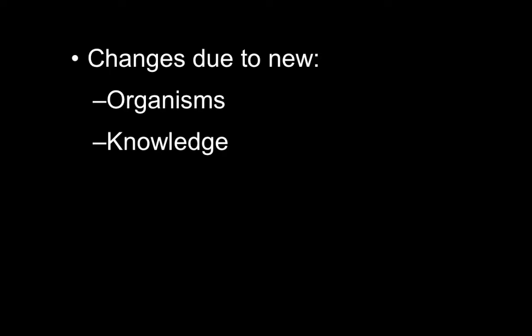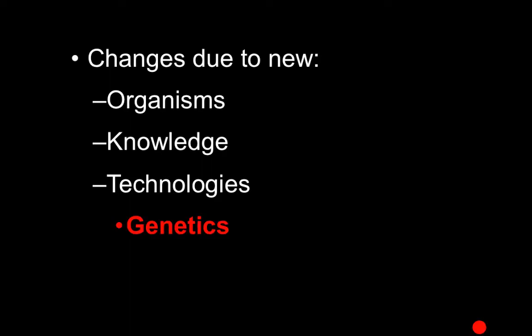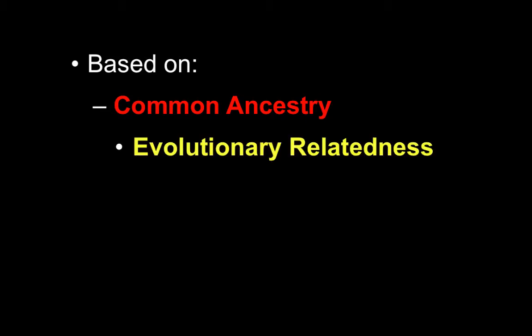Now let's look at classification. So remember, we change our classification system when new organisms are found, when we learn new things, like what DNA is and how it works, and when we develop new technologies, like the ability to compare DNA. That's been a really big thing that's helped us change our classification system to be better. Our current classification system is based on common ancestry, or evolutionary relatedness. So where did these species come from? Where do they share common ancestors?